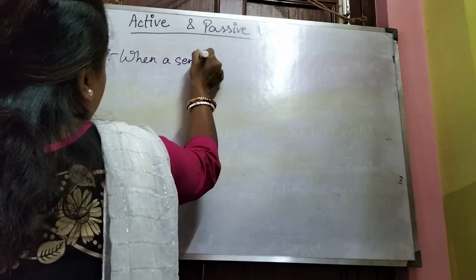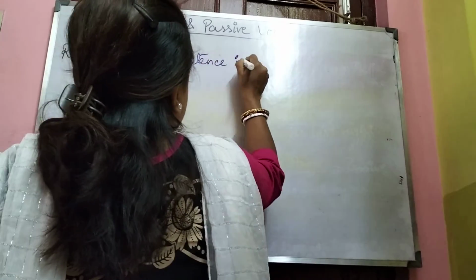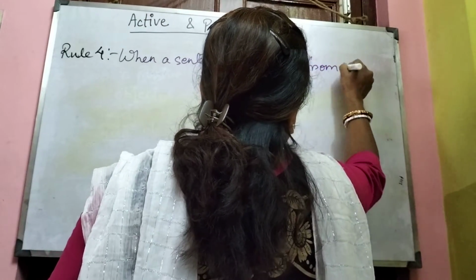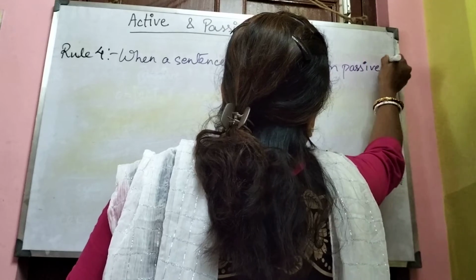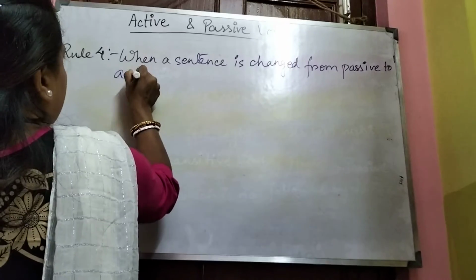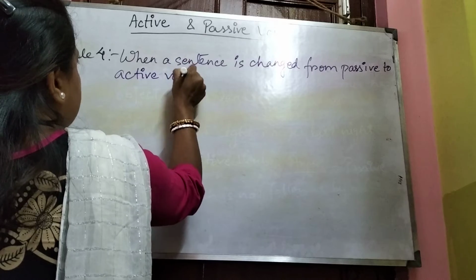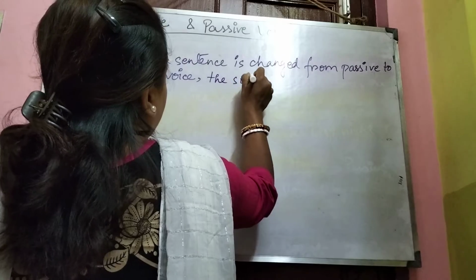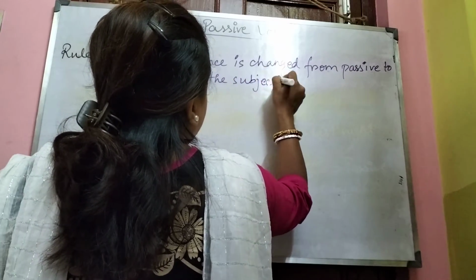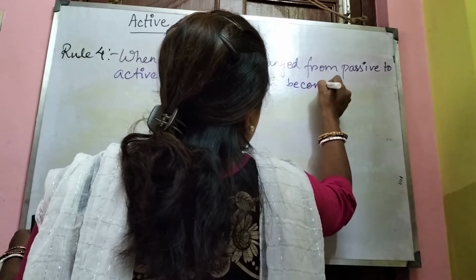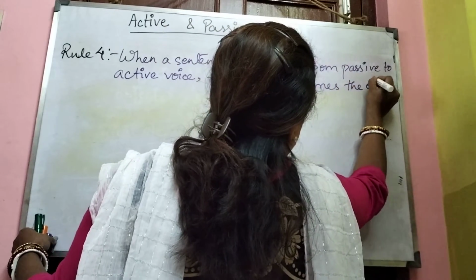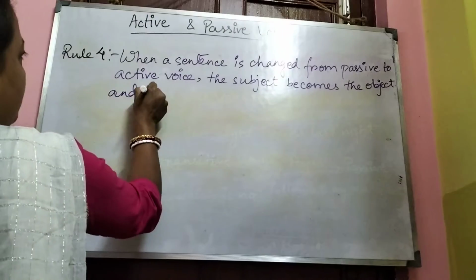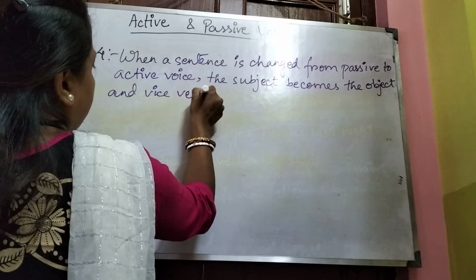When a sentence is changed from passive to active voice, the subject becomes the object and the object becomes the subject, or vice versa.